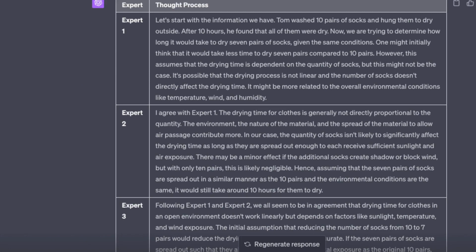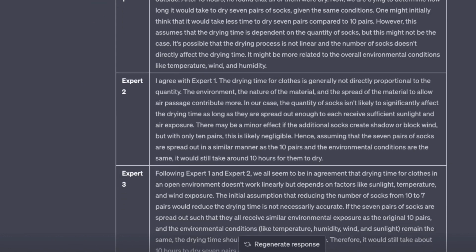And then it talks here about how it's possible that the drying process is not linear, right? And it knows this now because guess what? It's not doing linear thinking anymore. And the number of socks doesn't directly affect the drying time. It might be more related to the overall environment conditions like temperature, wind, and humidity. So this is ChatGPT actually explicitly sharing with you how it's thinking through this problem, right?